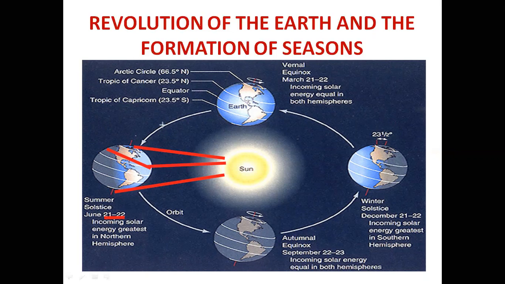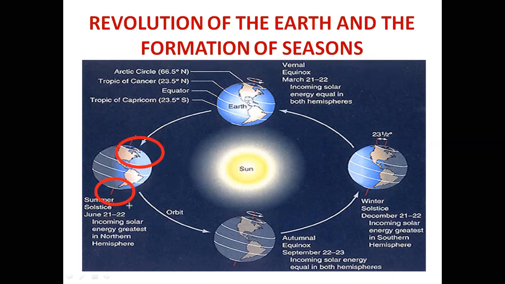The greater part of the northern hemisphere will have long and hot days. Hence it is summer here. यहाँ पर गर्मी होगी, ठीक है? The northern hemisphere will have the summer solstice, and the condition will be reversed in the southern hemisphere, which will have the winter solstice.